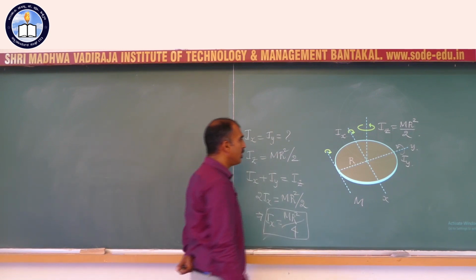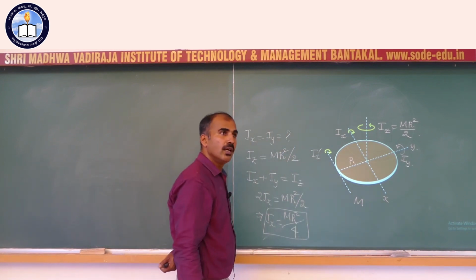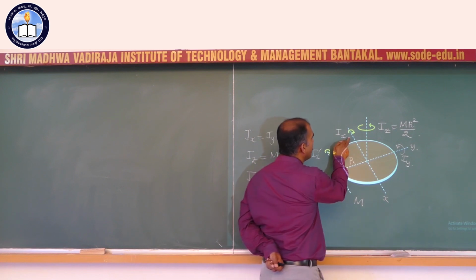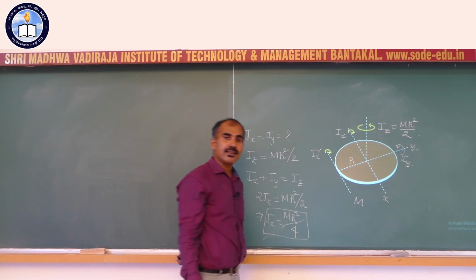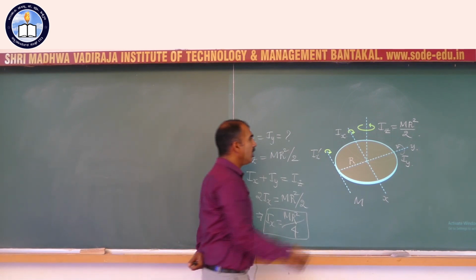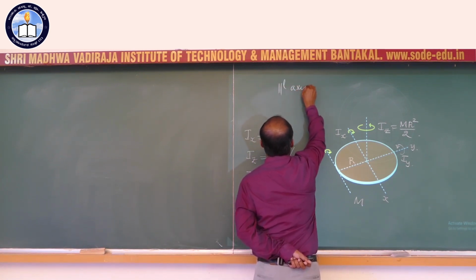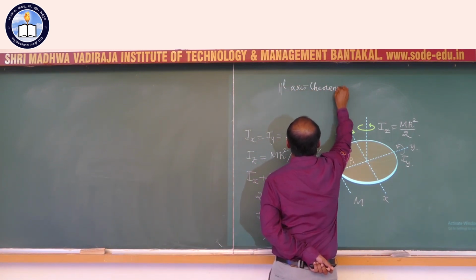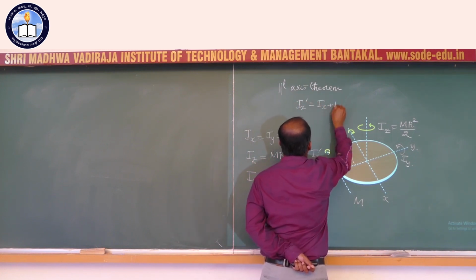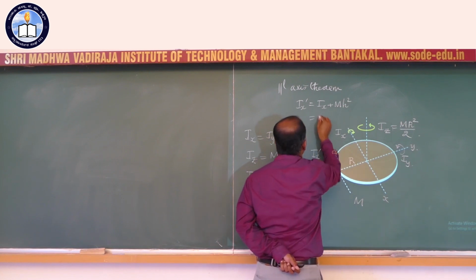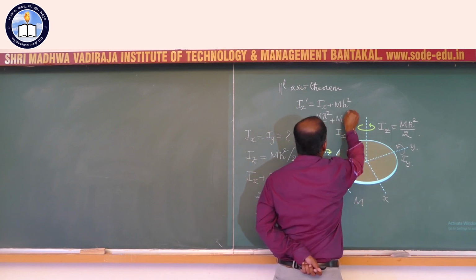That is not what I want. I want the moment of inertia about this axis, call it Ix dash. Now in order to find Ix dash, I already know Ix, which is m r square by 4. Earlier I used perpendicular axis theorem, my dear students. Now we are going to use parallel axis theorem. By parallel axis theorem, we have Ix dash equals Ix plus m times h square. What is Ix? m r square by 4, plus m times h square.